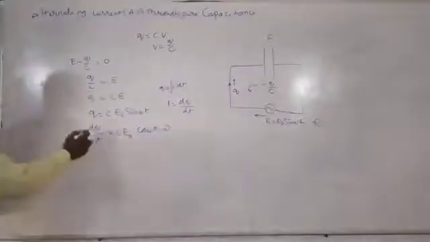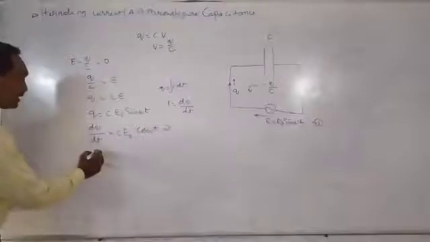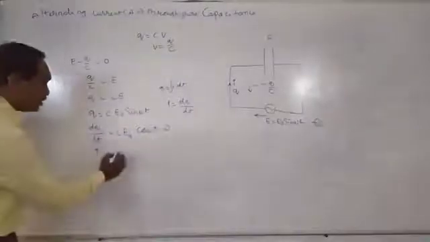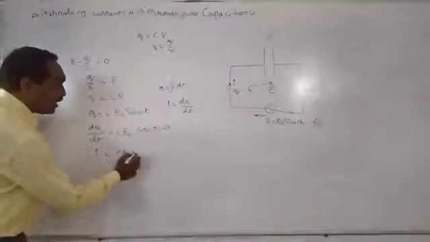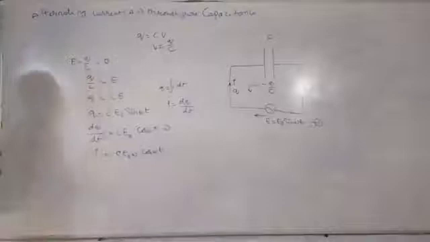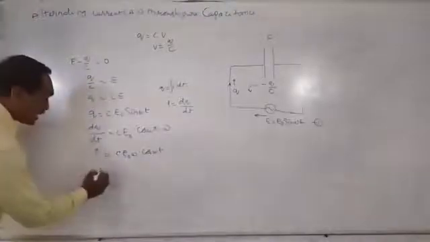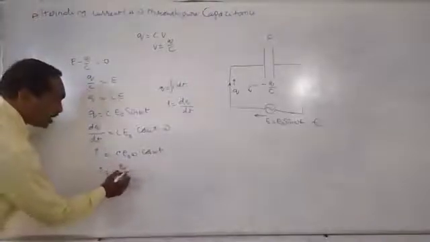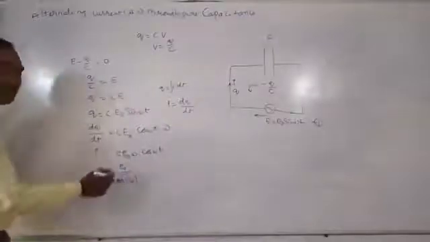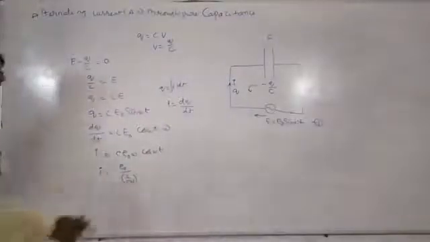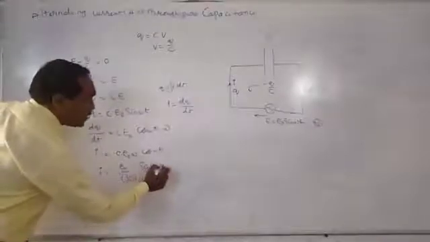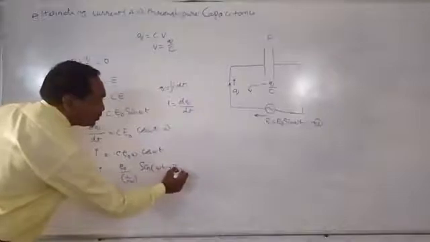But we know dq by dt is equal to current I. That is equal to C E naught omega cos omega t. Of course, this can be written as I is equal to E naught by 1 by C omega, into cos omega t, which may be written as sin of omega t plus pi by 2.